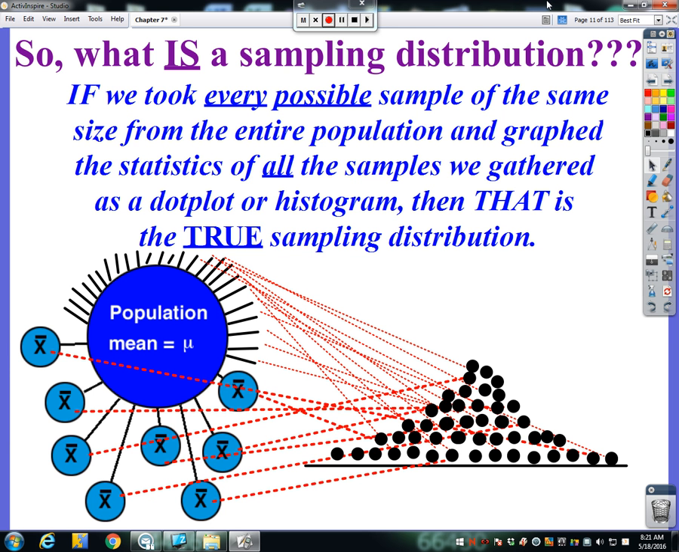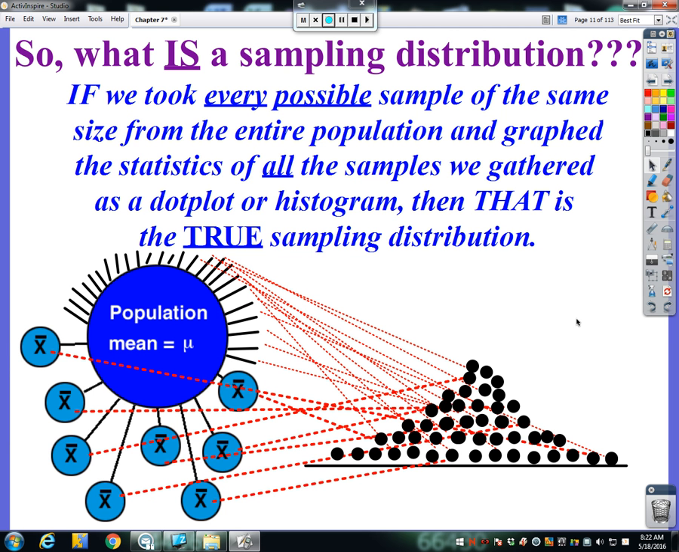So the first question is, what is a sampling distribution? By definition, a sampling distribution is what we get if we took every possible sample of the same size from the entire population and graphed the statistics, by which we mean the sample mean or the sample proportion. If we were to graph the statistics of all of the samples we gathered as a dot plot or a histogram or some other display, then that is what we would call the true sampling distribution. The true sampling distribution involves taking every possible sample of the same size from the population.